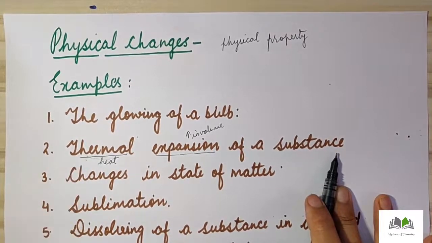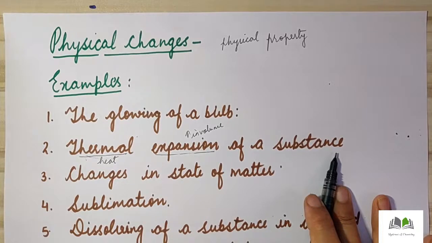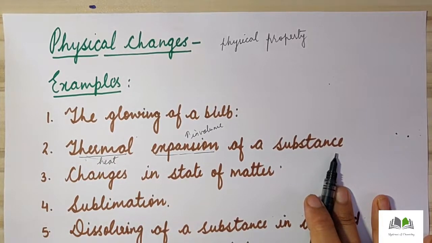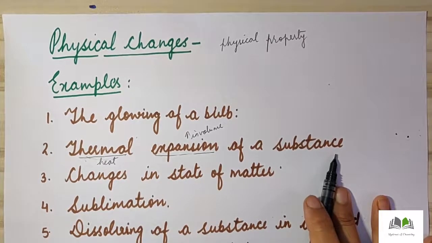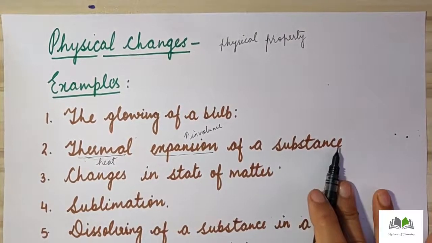For example, if we have a metal ball, what will we do? We will heat that ball. After heating that ball, what will we see? The size of the ball will increase. And then what will we do next? We will take that ball and put it in water. When we put it in water, the temperature will come down again. So we can say that the volume of the ball will change again. Thus we can say that thermal expansion of a substance is a type of physical change.